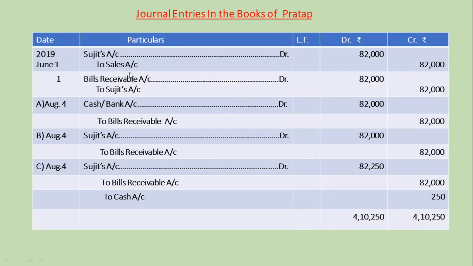The narration being goods sold on credit. Second journal entry, bills receivable account debit to Sujit's account, 82,000 debit and 82,000 credit, being bill drawn and acceptance received.